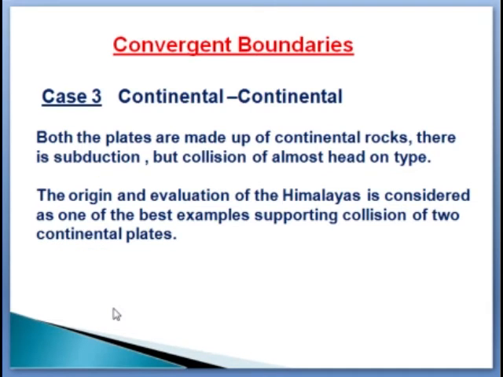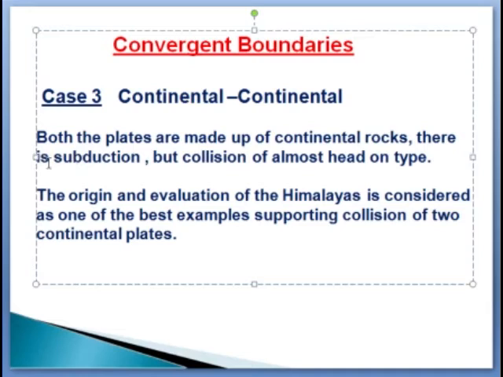Next is the third case, the continental and the continental. The two plates are continental and they come close to each other or collide. When both plates are made up of continental rock, there is no subduction.